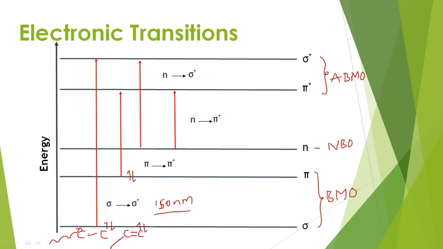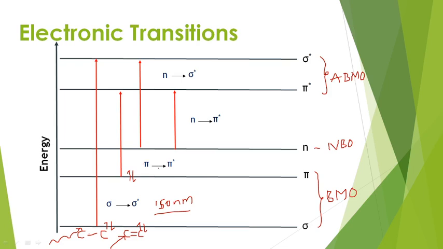When UV radiation interacts with such a molecule, that is, a type of alkene, then the pi electrons get excited from HOMO to LUMO, the highest occupied molecular orbital to the lowest unoccupied molecular orbital.